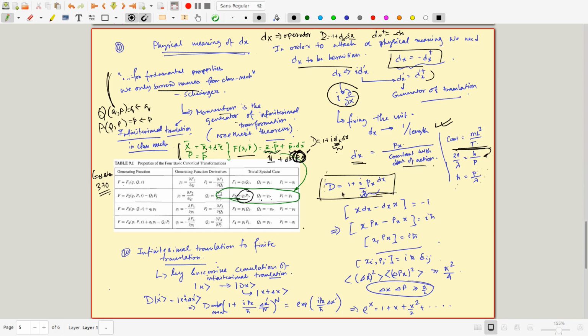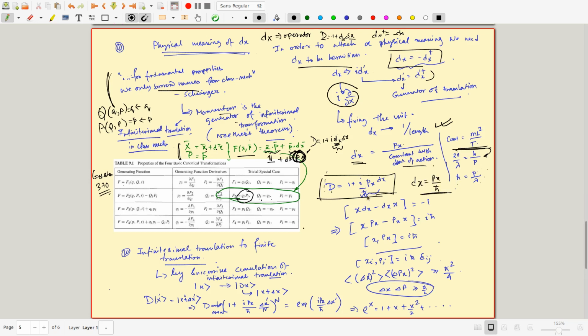So if you define your translation operator as 1 plus i times a generator of translation, which is a Hermitian operator, times dx, then to identify this Hermitian operator as something physical, it makes sense to call it momentum from the analogy of classical mechanics. And in order to call it momentum, you have to match the dimension, and for that you divide it by an h bar. So you write your generator as px by h bar, and that is how this whole thing comes together.